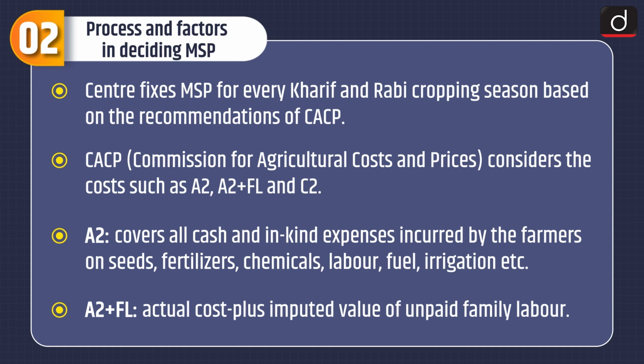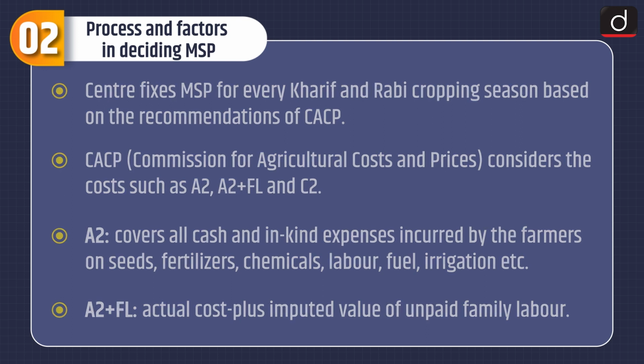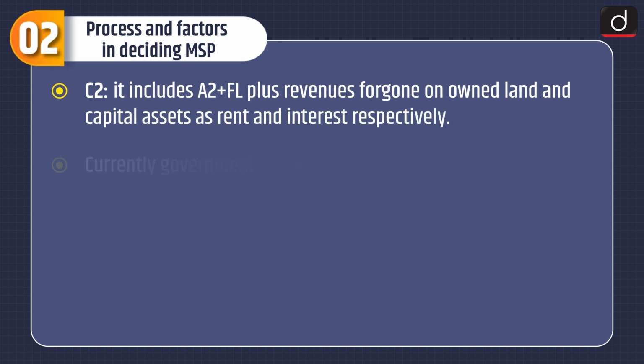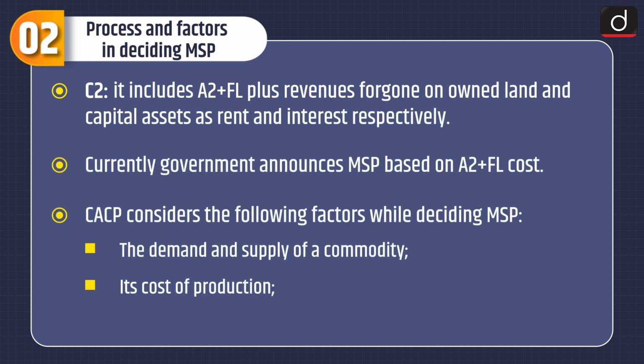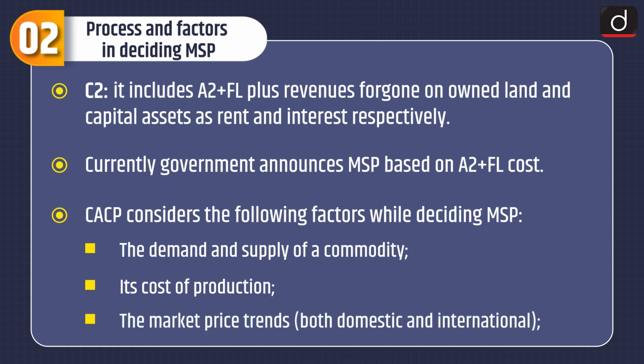A2 covers all cash and in-kind expenses incurred by the farmers on seeds, fertilizers, chemicals, labor, fuel, irrigation, etc. A2 plus FL is the actual cost plus imputed value of unpaid family labor, and C2 includes A2 plus FL plus revenues foregone on owned land and capital assets as rent and interest respectively. Currently, government announces MSP based on A2 plus FL cost.